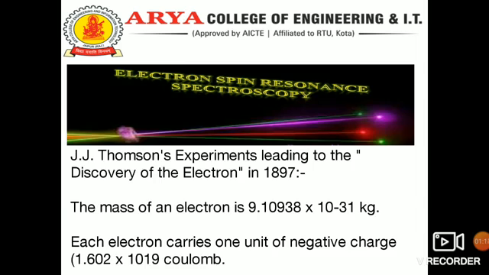J.J. Thomson's experiments led to the discovery of the electron in 1897. The mass of an electron is 9.1 into 10 to the power minus 31 kg, and each electron carries one unit of negative charge, which is 1.602 into 10 to the power minus 19 coulomb.